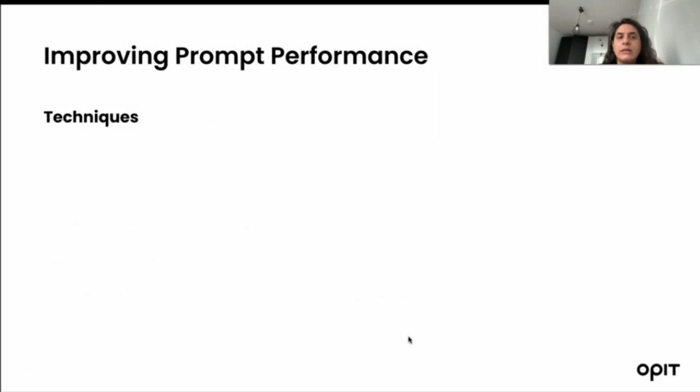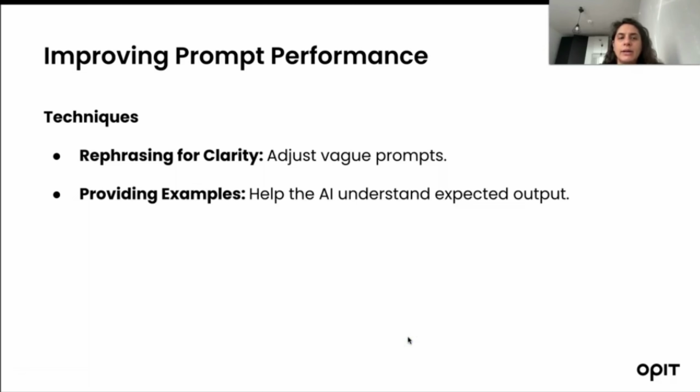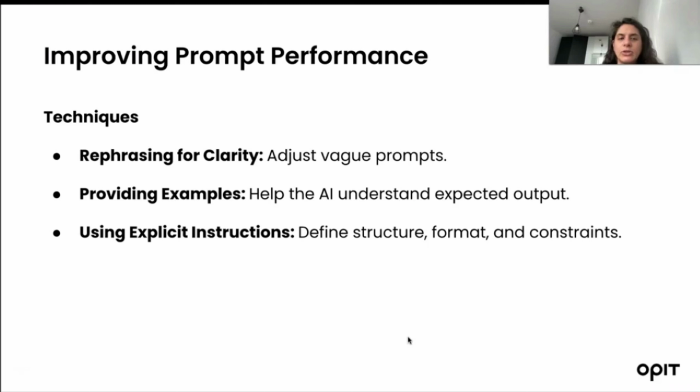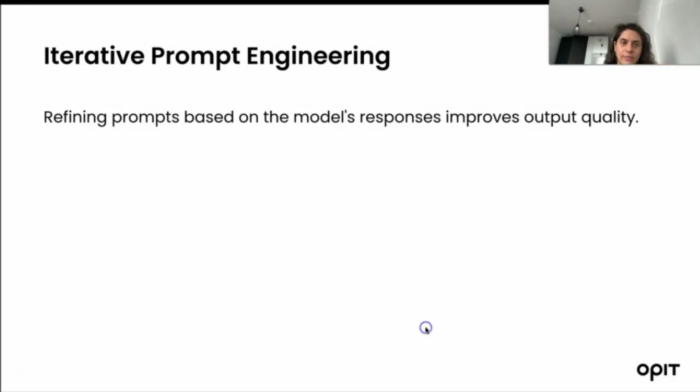There are some techniques to improve prompt performance. Rephrasing for clarity adjusts vague prompts, and providing examples helps the AI understand unexpected output. Use explicit instructions: define instructions, format, and constraints. Instead of "write a report on malware," write a 300-word report on the impact of ransomware attacks on financial institutions, including 2 case studies. You give it more clarity with the examples and very explicit instructions.